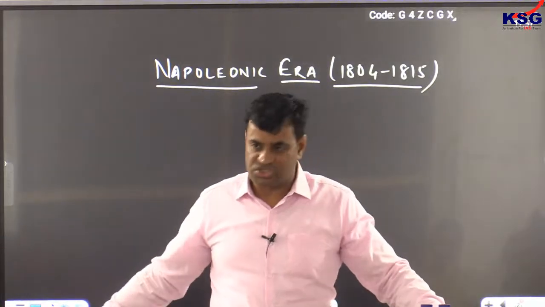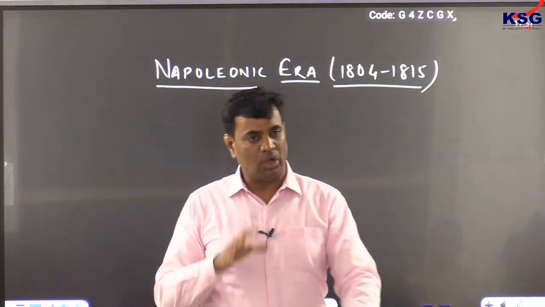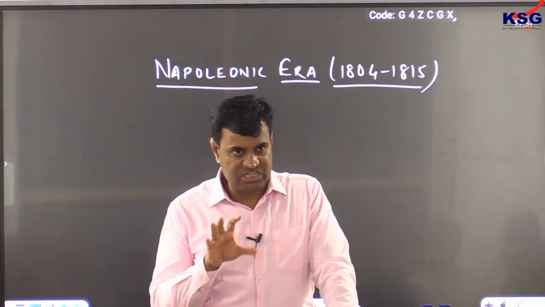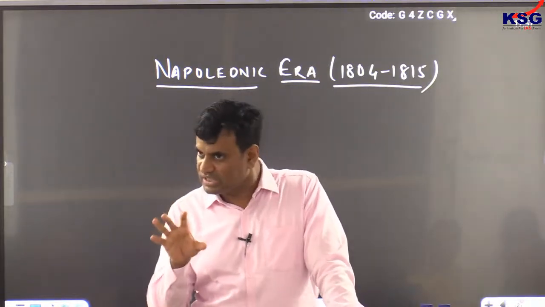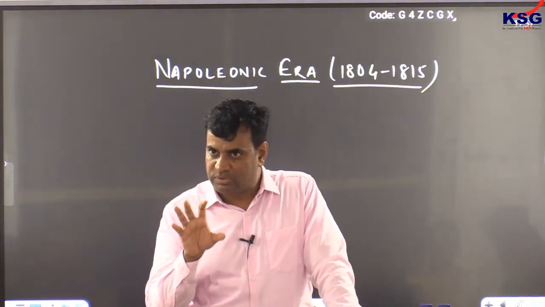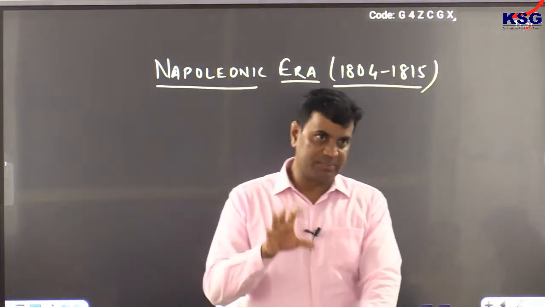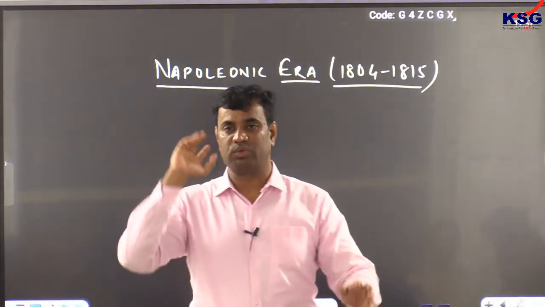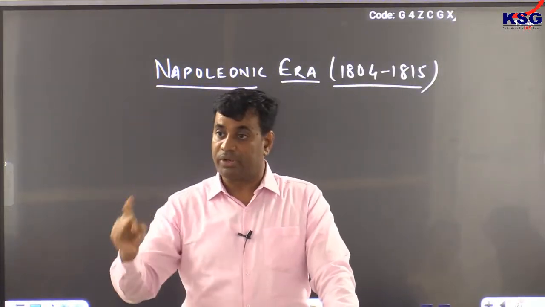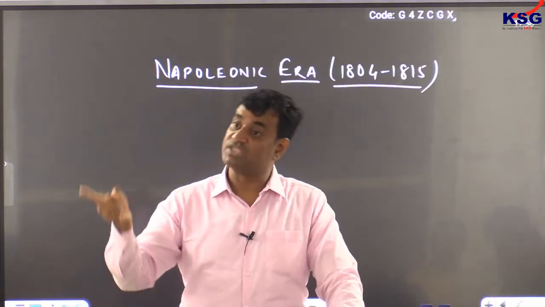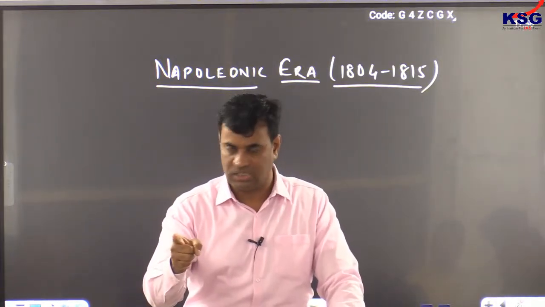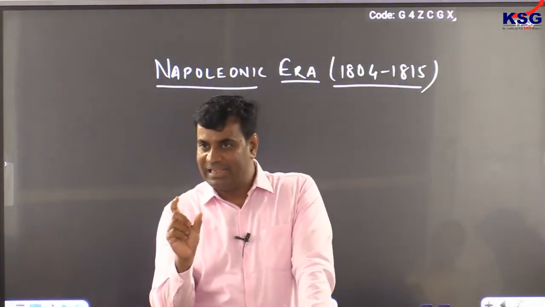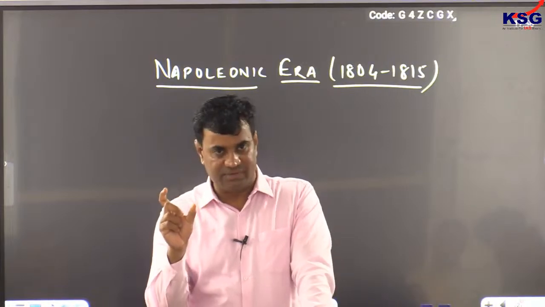So Britain and Austria collected all the countries of Europe, and all the countries of Europe combined together attacked Napoleon in 1813, and this battle is known as the Battle of Leipzig, fought in Germany. In this Battle of Leipzig, Napoleon was defeated. This battle in world history is also known as the Battle of Nations, because before the occurrence of the First World War, it was the biggest battle fought in the European world. Napoleon got defeated. Napoleon was deported to the island of Elba near Italy, and he stayed there for some time.